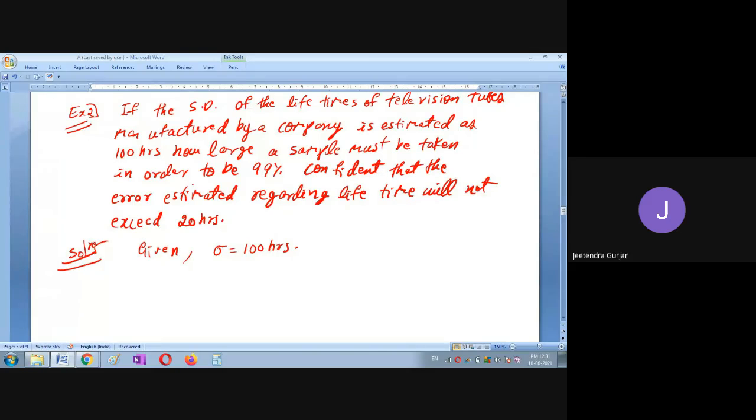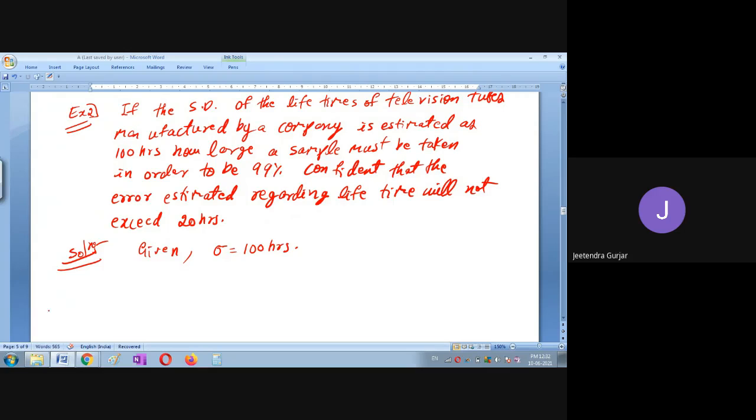That we have to calculate here. So please solve and tell me. See what is given first. Only one value is given, 100 hours, right? This is again the population value. You are going to find 99% confidence.